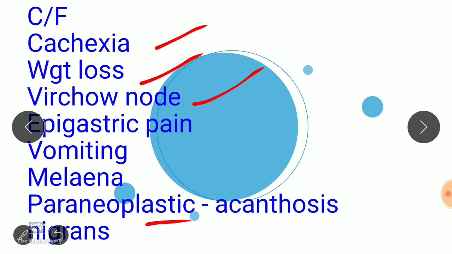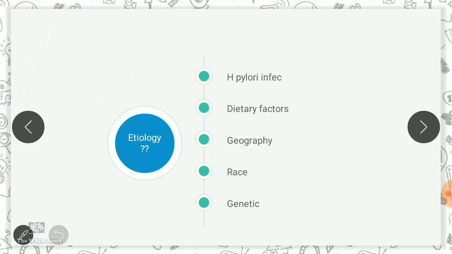There may be paraneoplastic syndrome. You know what is paraneoplastic syndrome? The symptoms you see in the patient cannot be explained easily by the anatomical site of the cancer. Okay, acanthosis nigricans is a skin disorder, whereas the cancer is in the stomach. You cannot easily explain the symptoms of the patient. Those are called paraneoplastic syndromes.